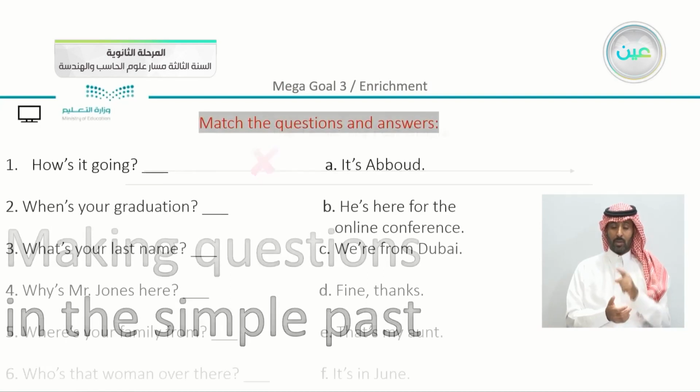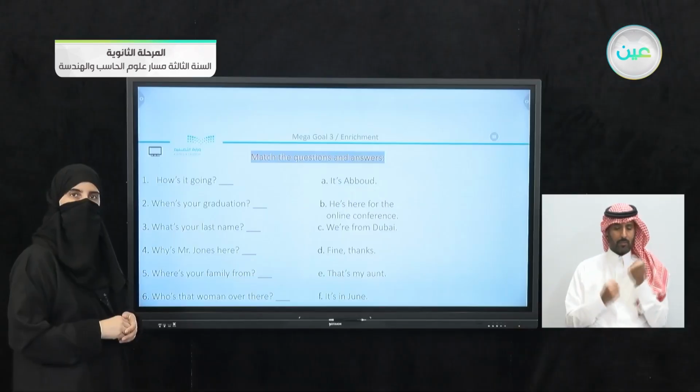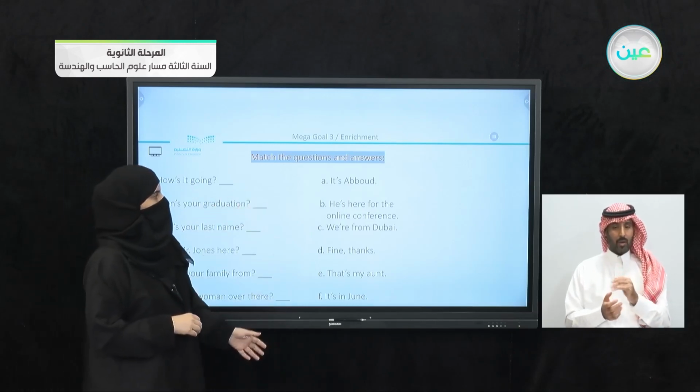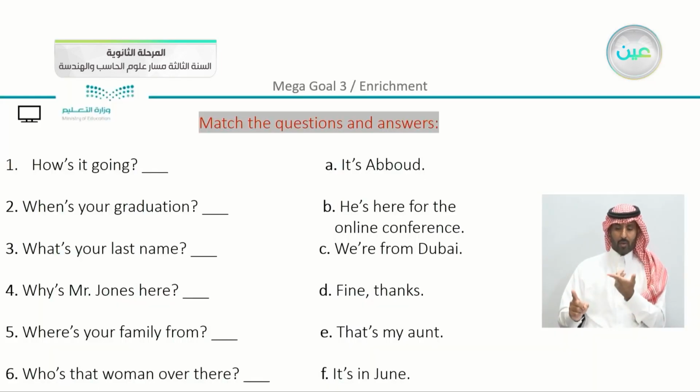Now we have making questions in the simple past. We're going to have a very simple task to do together. How is it going? We have here the answers. If someone asks you how's it going, you can answer simply, we have here D, fine, thanks. When's your graduation? From the question word when, we know that we are asking for a time. It is in June.